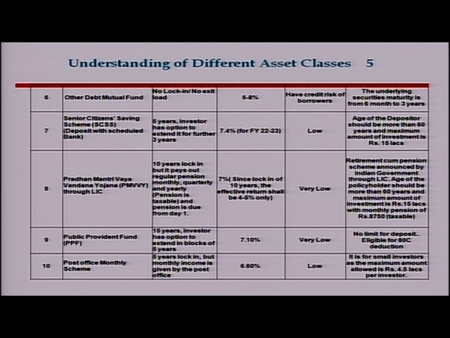Then the government of India has come out with specific schemes relating to senior citizens, where the interest rate offered by the bank is around 7.4%. However, the person who can get this interest has to be above 60 years of age, plus there is a cap on investment of 15 lakhs rupees. That means you can at best invest up to 15 lakhs rupees in this scheme. It has a lock-in period also of 5 years, and the investor has the option to extend it for another